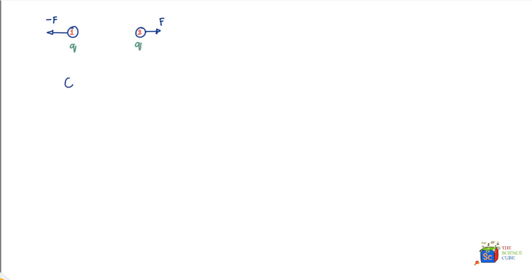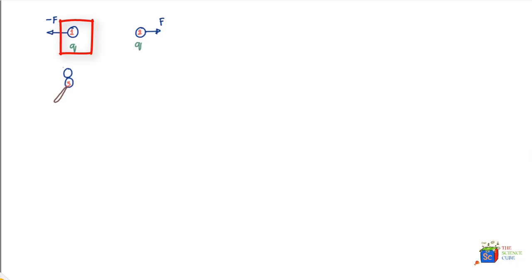So you have another sphere 3 which is held by a wooden handle so that the charge does not leak out of sphere 3 when it gets charged, and right now it's neutral and it is touched with charge Q1.